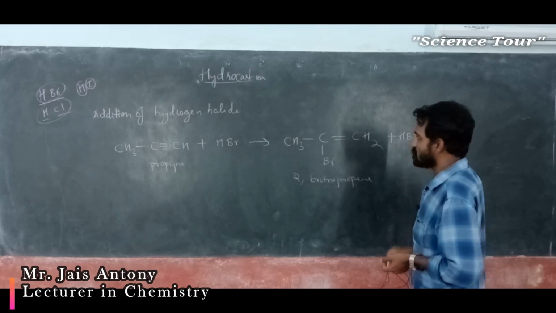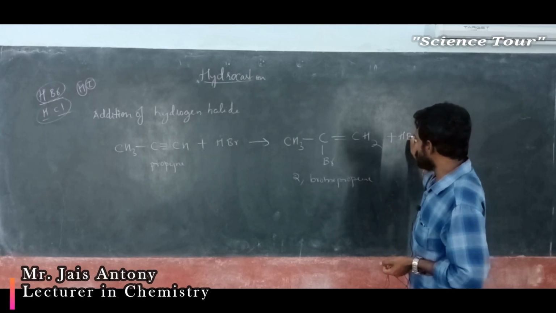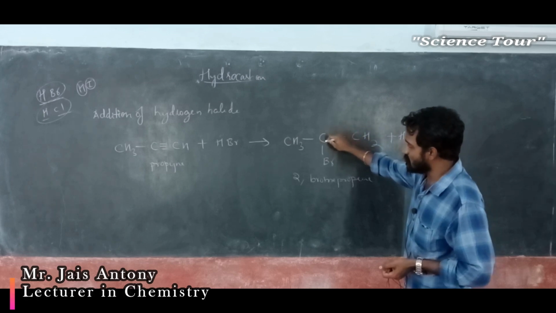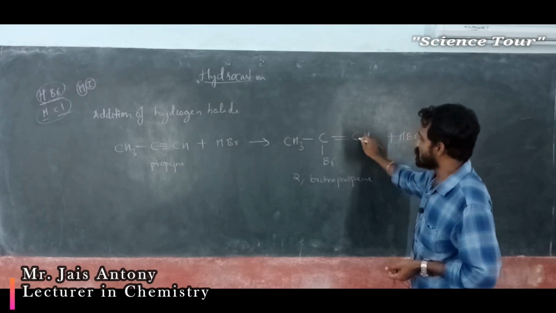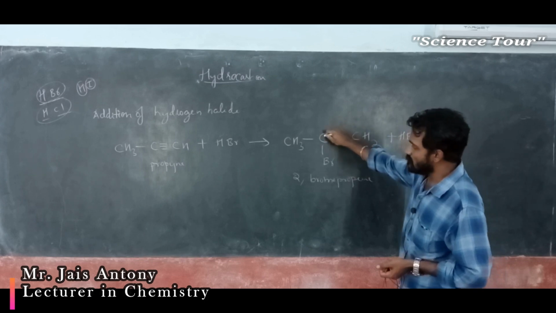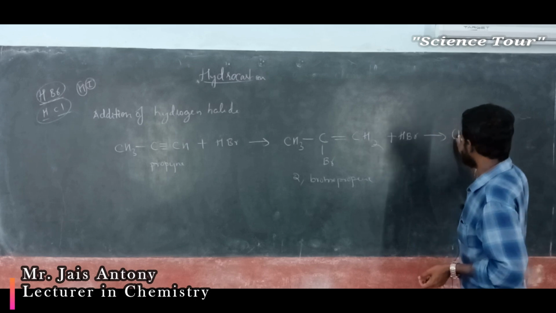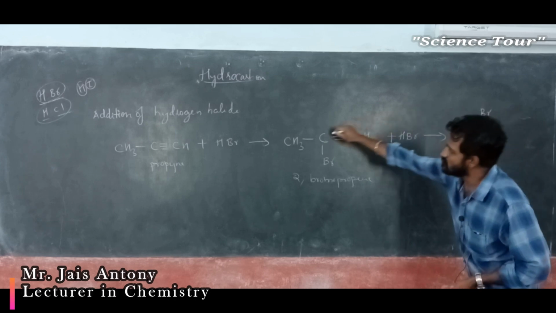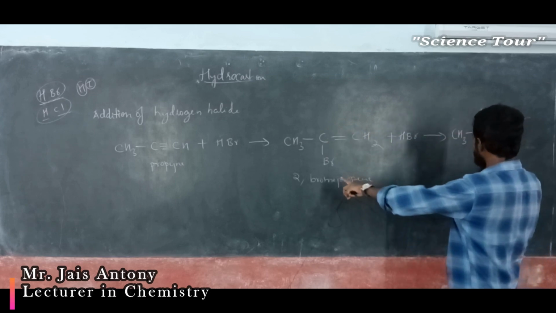What are you getting, my dear students? The negative part will come and attack the carbon containing less number of hydrogen. Here the carbon contains more number of hydrogen. Hydrogen will get added to this carbon, bromide will get added to this. And the product you are getting is CH3, here Br. This Br will get added here, and another Br is already there.